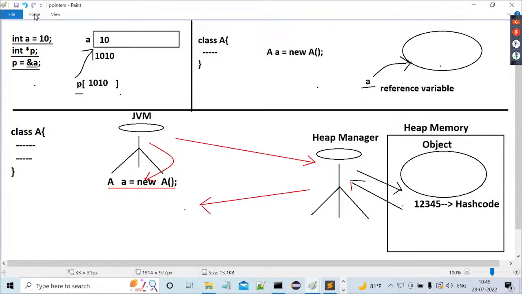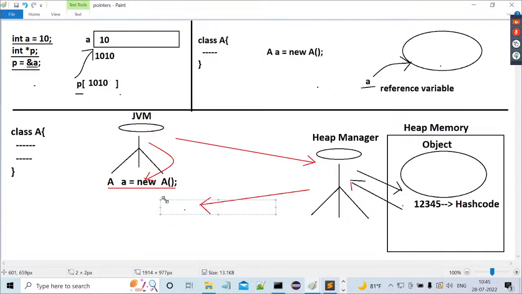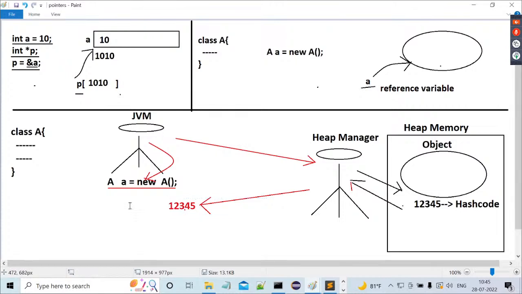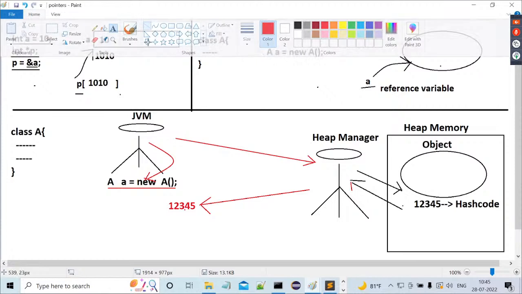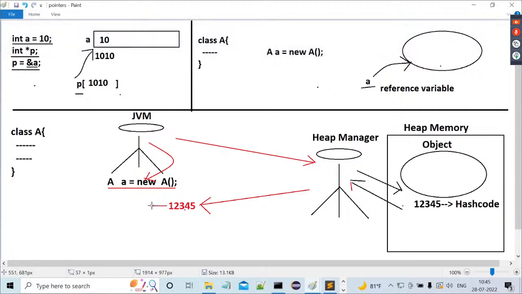Observe this clearly. Now that hash code value is coming to the JVM. Assume it is existing here, like 1, 2, 3, 4, 5. The hash code value was given to the JVM. Now, what is the JVM doing? The JVM is converting this hash code value into its hexadecimal form.